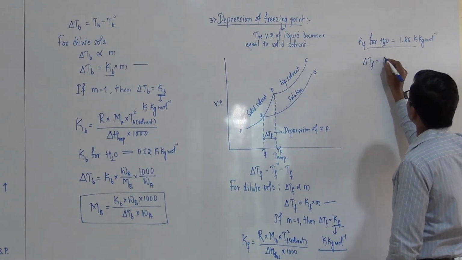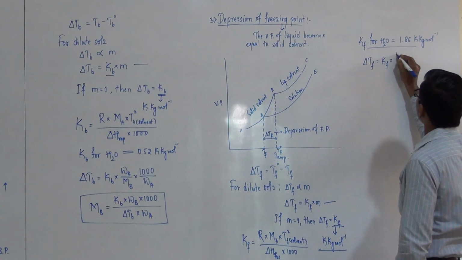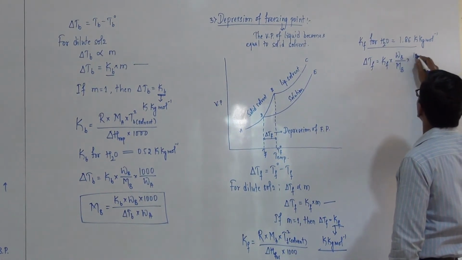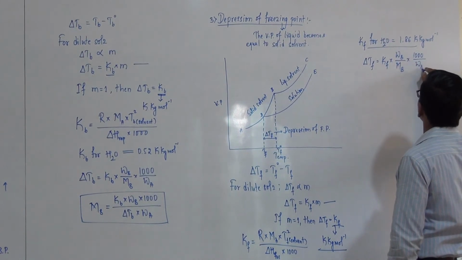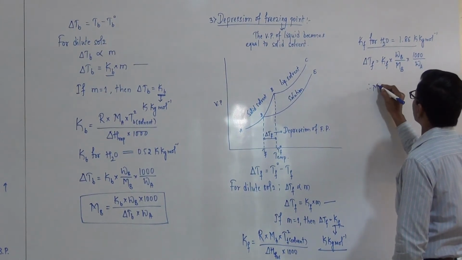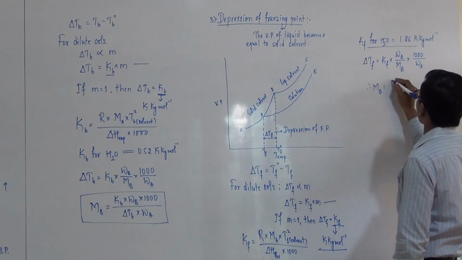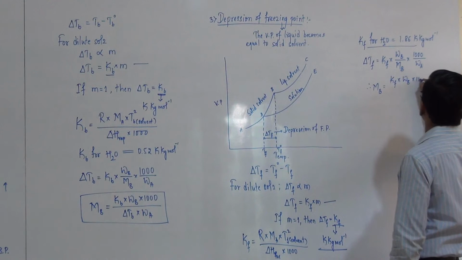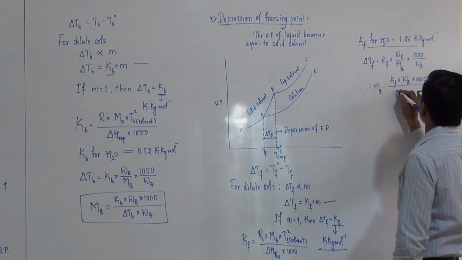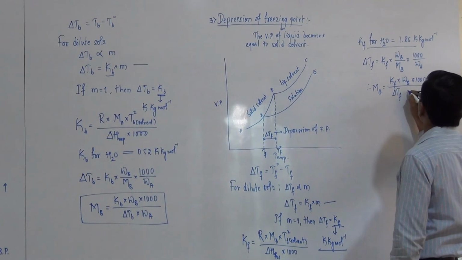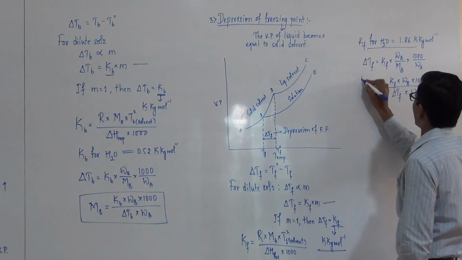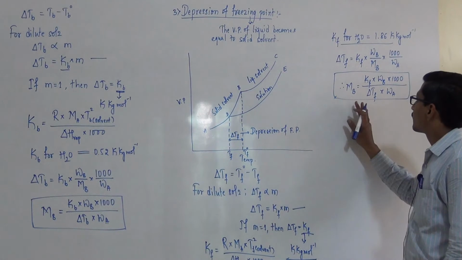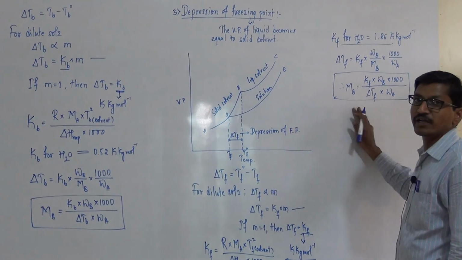Delta Tf is equal to Kf into Wb by Mb into 1000 divided by Wa. From this relation, molar mass of non-volatile solute can be determined.